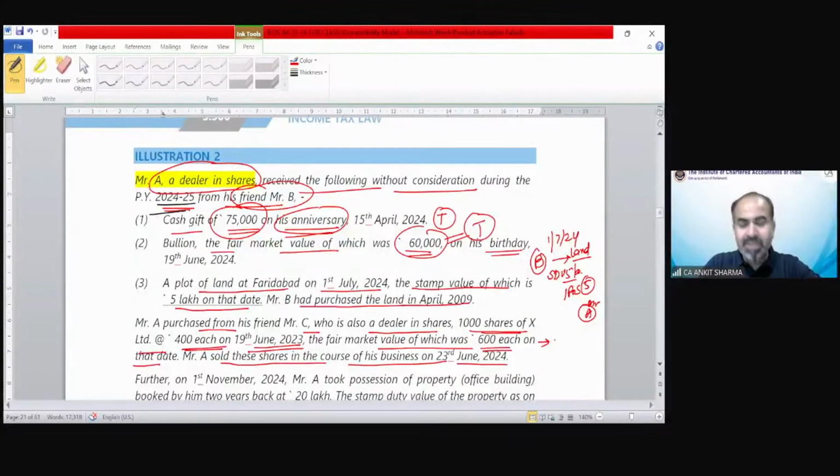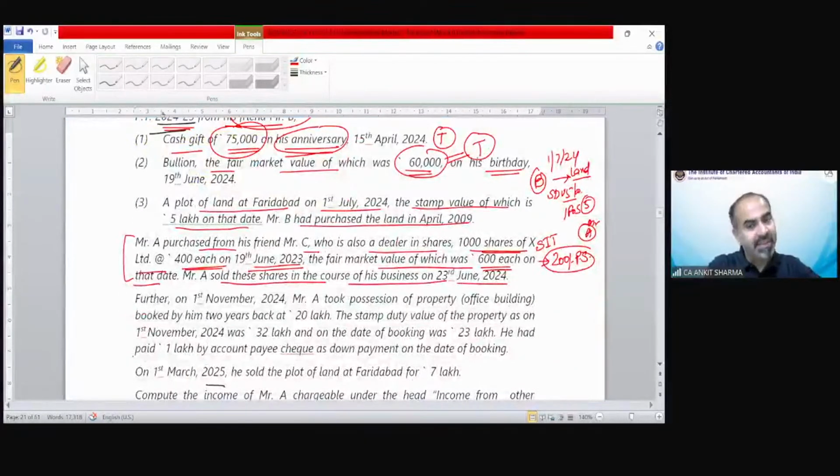But the problem is there. The receiver receives something for inadequate consideration. The inadequate consideration is 200 rupees per share. But the problem is this, the recipient received this thing as stock in trade. So there would not be any treatment under income from other sources for this, because that is his stock in trade, not his capital asset. So the income from other sources provision is not applicable, because the question asks you to calculate the income from other source.